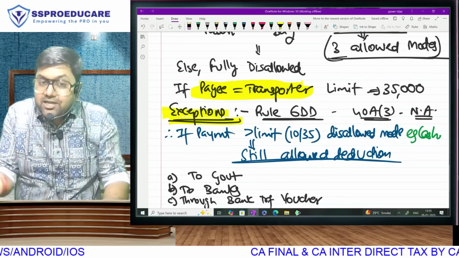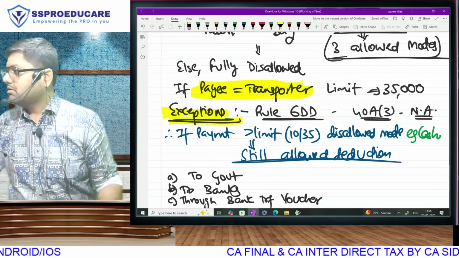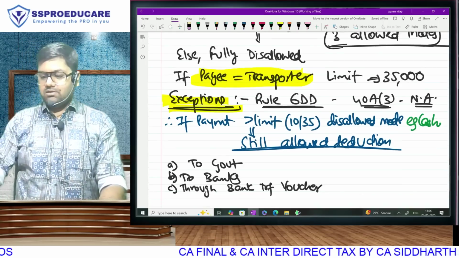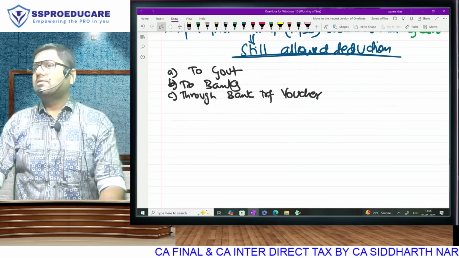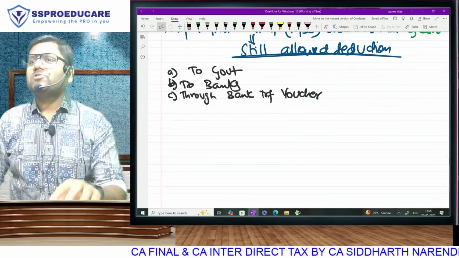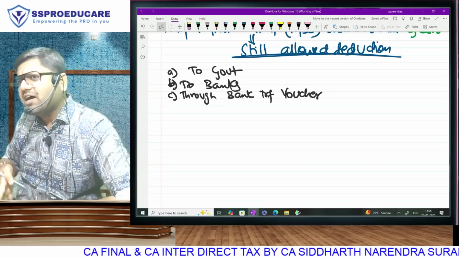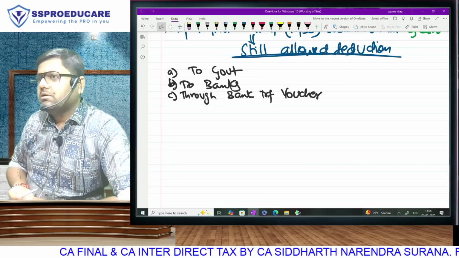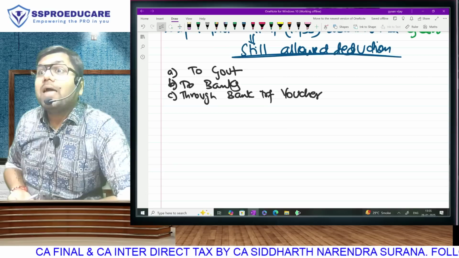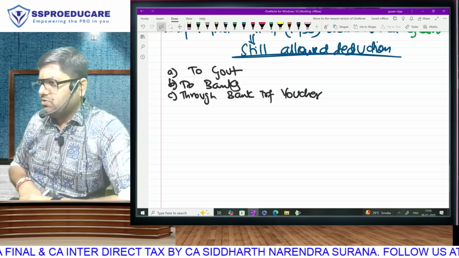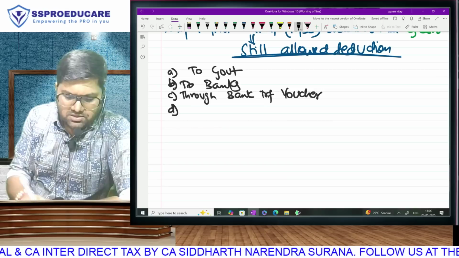Having said that, is a bank involved? So is the transaction real or fake? So we should allow that, because we are not defeating the purpose of the section. So transfer voucher is not one of the three allowed modes. In any case, which mode was our target? Cash. It is not cash. We will allow it. No problem. You understood or no? Next.